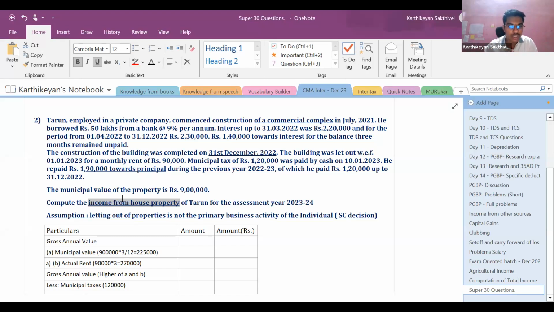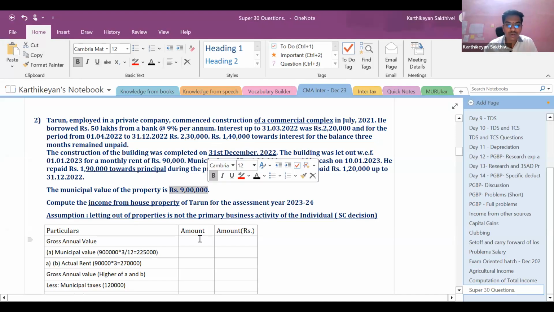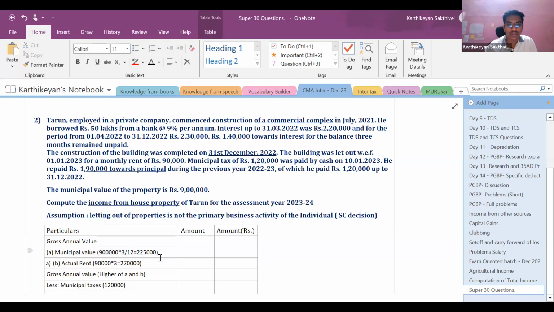So the municipal valuation of the property. What is the municipal valuation of the property? Municipal value of the property is 9 lakhs. So if the property is let out for a part of the year, if it is only available for part of the year, then we should take the proportionate municipal value. So what is the proportionate municipal value? It is 9 lakhs into 3/12. That is the period during which the property is let out, which gives me 2,25,000.